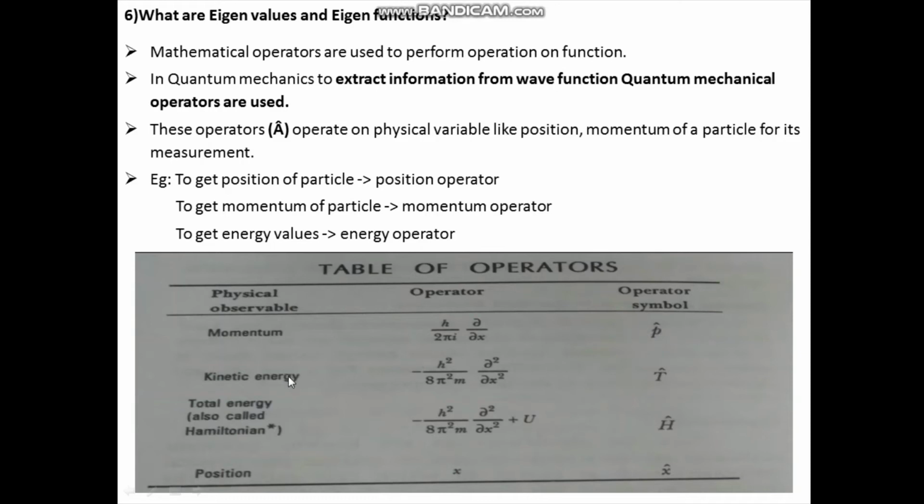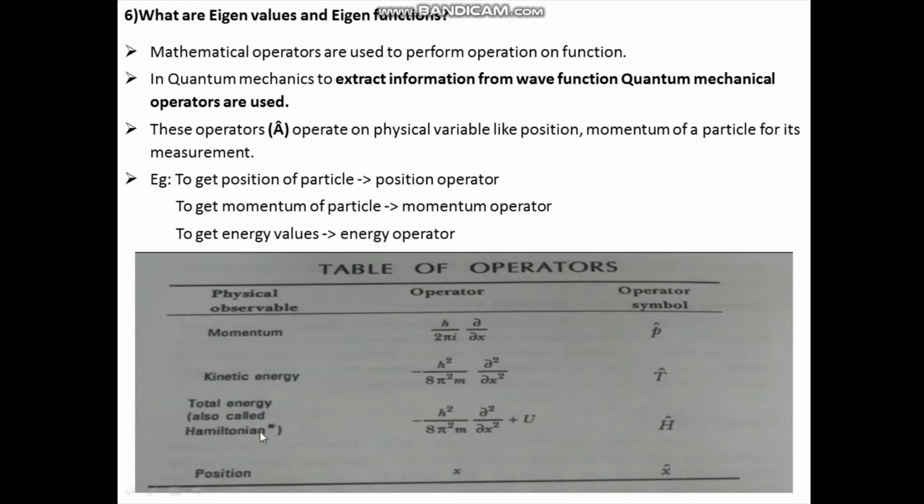If kinetic energy is the physical variable, the operator is minus of h square by 8 pi square m into del square by del x square. You might have observed this term in the previous derivation of Schrodinger's wave equation, that is kinetic energy term. And the symbol you can write for kinetic energy is T with the cap.